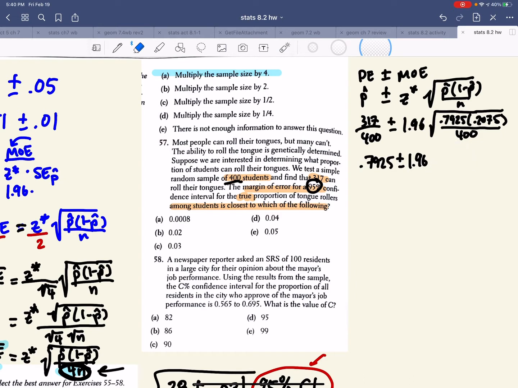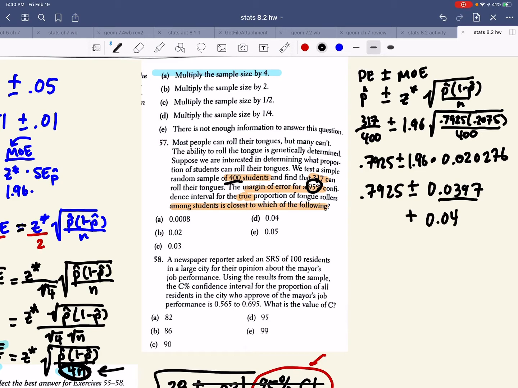I guess I did all that. I get the standard error is that. Okay, so that would be 68% confident. So I'm going to multiply to make it 95%. Multiply by 1.96. And I get 0.7925 plus or minus 0.0397. Cool. So what would this be if I rounded it? There we go. We have our answer, D.